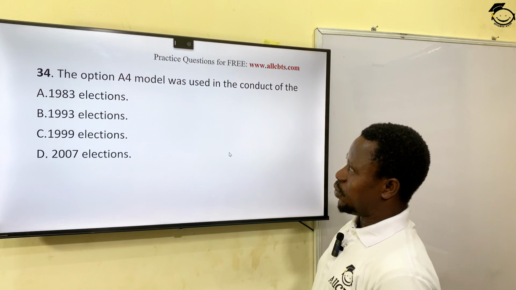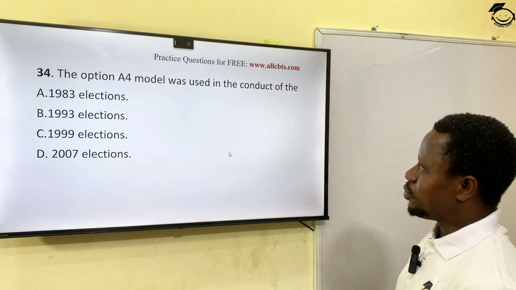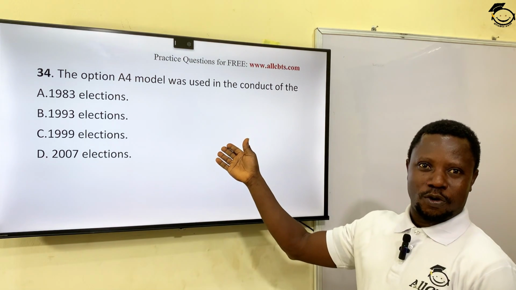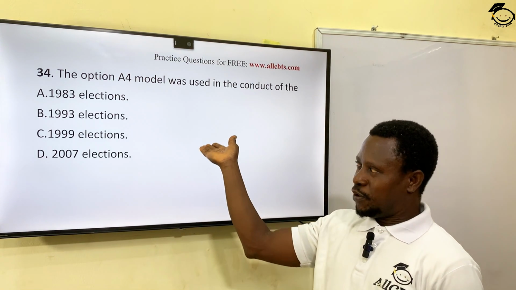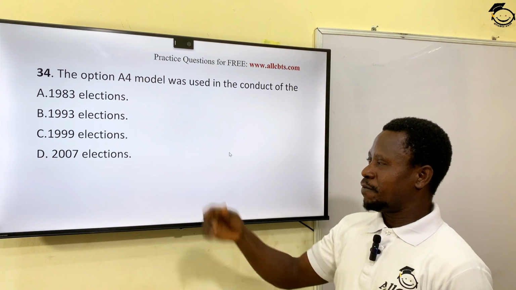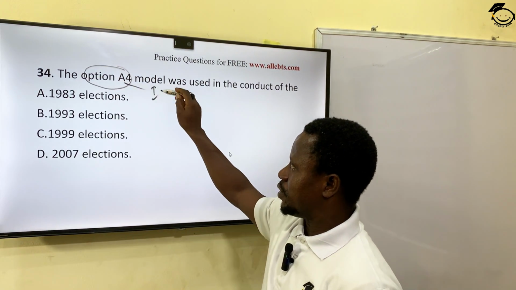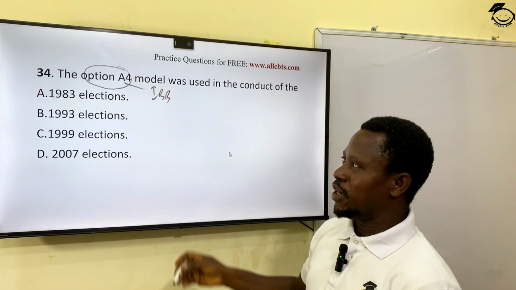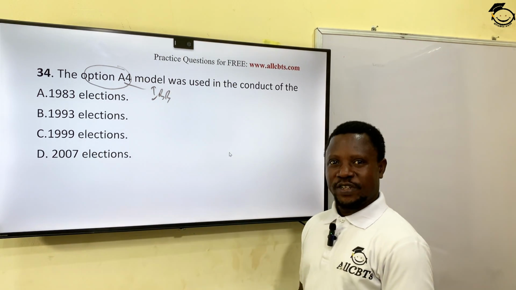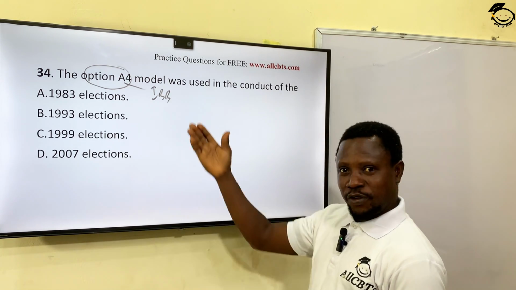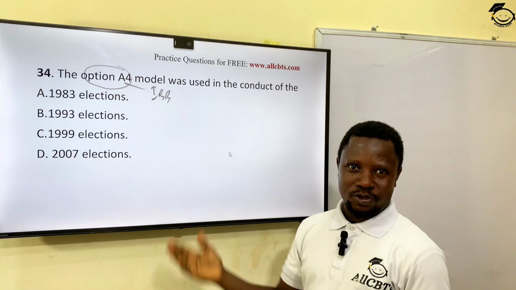Let's see the next question. The option A4 model was used in the conduct of this. This is just a follow-up to the previous question we just answered now. Okay, this option A4 was introduced by IBB, Ibrahim Badamasi Babangida's military government, for that particular June 12 election of 1993. I voted in that election, so I know everything that took place that time.